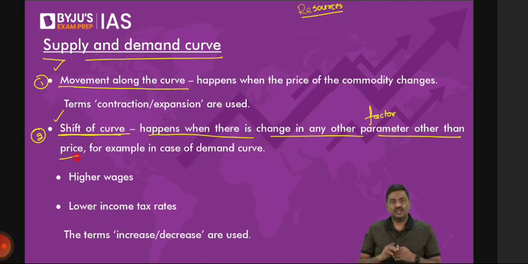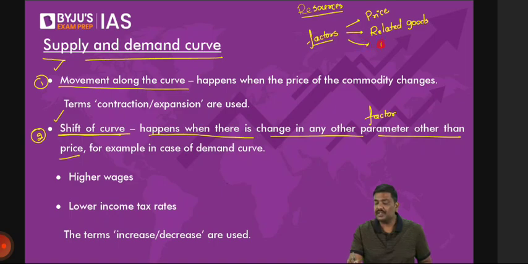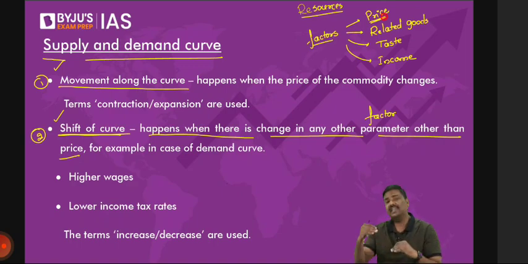Follow the concept. If you remember last class, I told you the demand in the market can change, or even for that matter, supply. Demand in the market can change because of various factors. For example, because of the price of the commodity, because of the price of related goods, because your taste and preference will change, because your income will change. I hope all of you remember this. Please do participate when I ask you a question. And if you remember, the law of demand takes into consideration only the price, nothing else, because we are assuming everything else remains the same, unchanged.